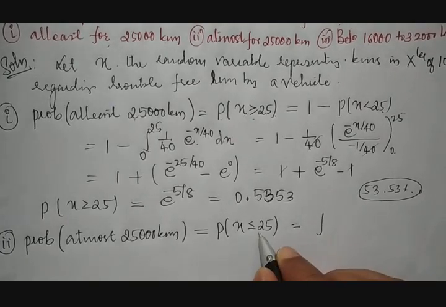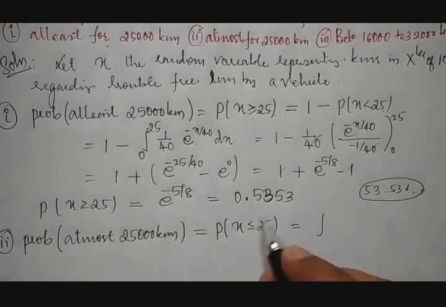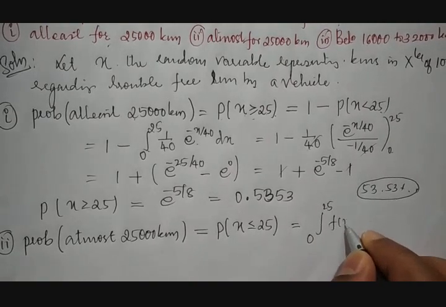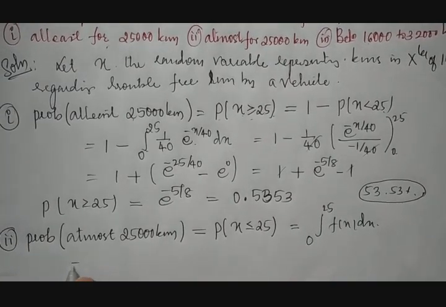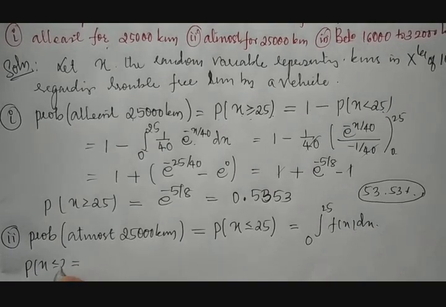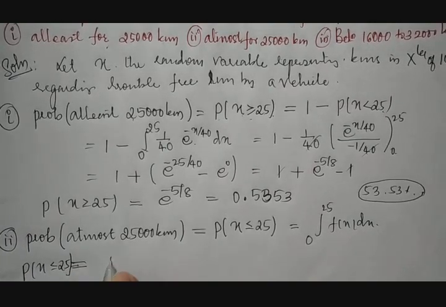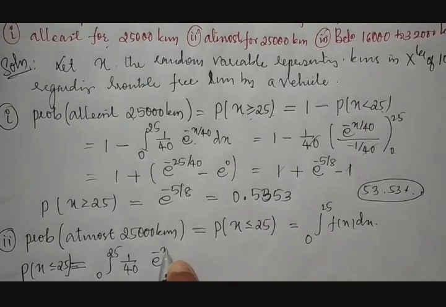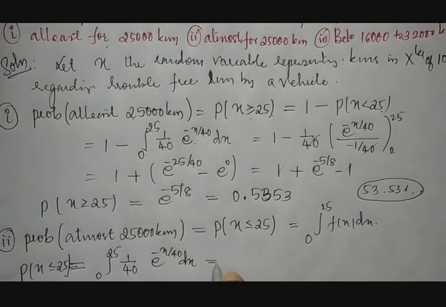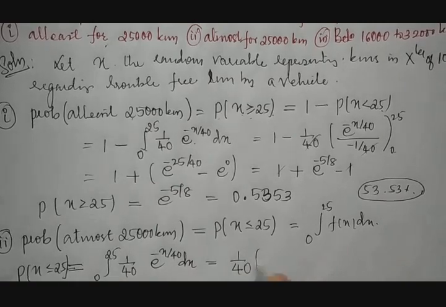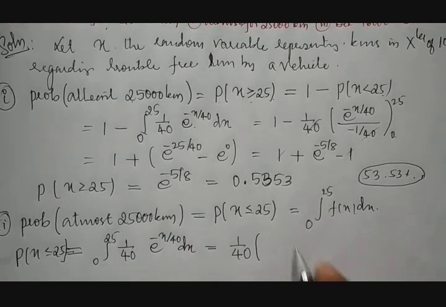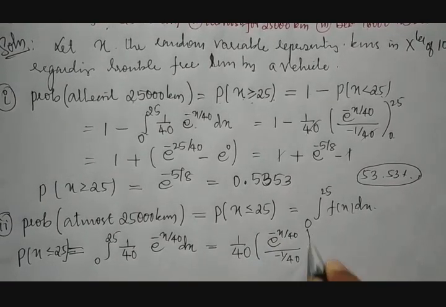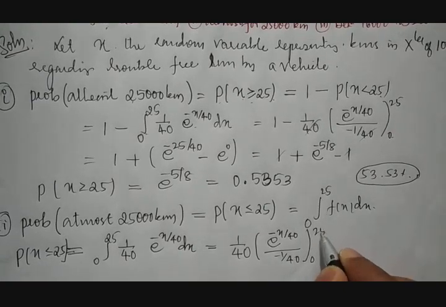That is integration where minimum is 0, maximum is 25, of f of x dx. Therefore, the probability of x less than or equal to 25 is nothing but integration from 0 to 25 of 1 by 40 into e raised to minus x by 40 with respect to x. So 1 by 40 is taken out. Then the integration of e raised to minus x by 40 is e raised to minus x by 40 divided by minus 1 by 40, between 0 to 25.